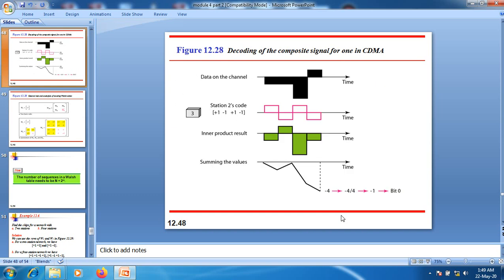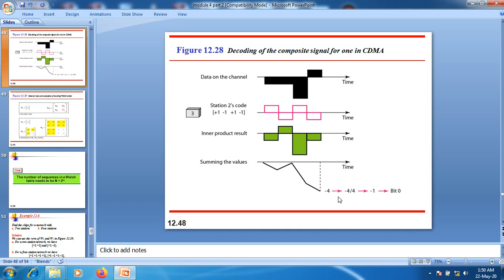This particular figure shows a decoding of a composite signal for one station in CDMA. This is the data that is present over the channel. Station 2's code we can represent here: +1, a positive voltage, -1, a negative voltage, +1, a positive voltage. Then the fourth element is represented by a negative voltage here. Once you multiply these terms, that is the inner product, we will receive this particular term. And if you add all these terms, in that case we will receive a -4 here.